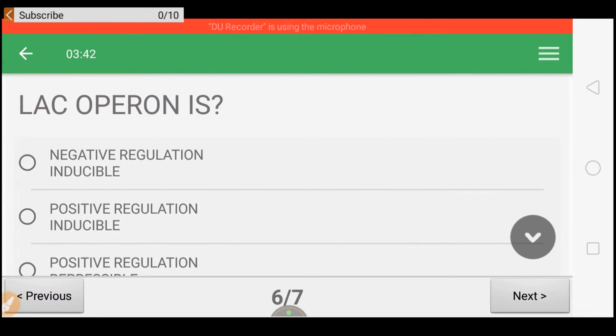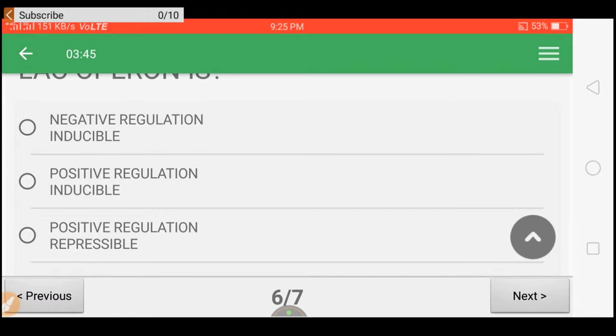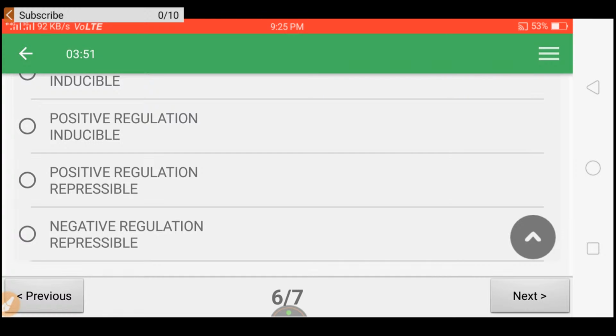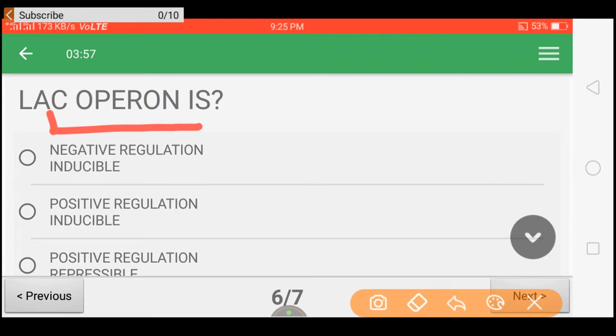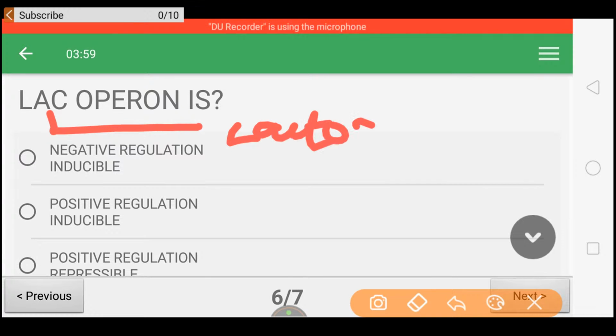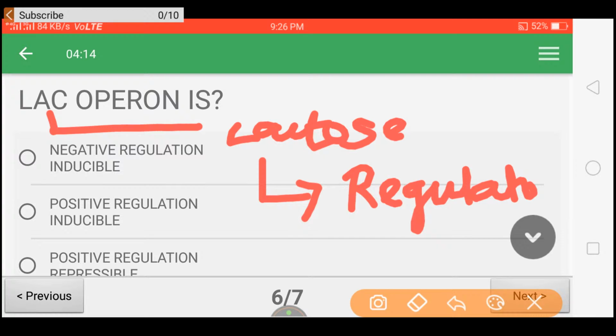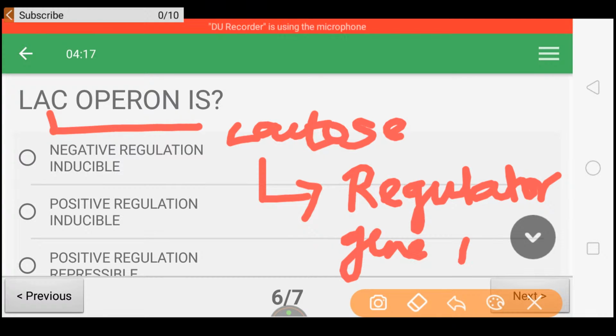Lac operon is: negative regulation inducible, positive regulation inducible, positive regulation repressible, or negative regulation repressible. Lac means lactose. Operon means functional unit. See, this is under the control of a regulator gene, called as I. This regulator gene I produces a protein called repressor.